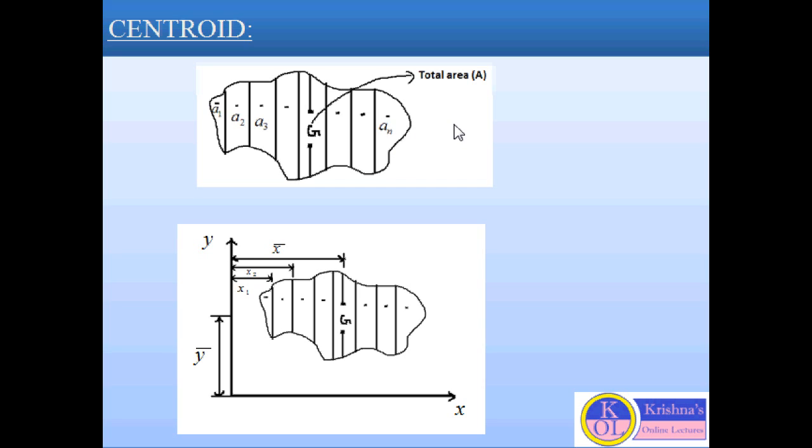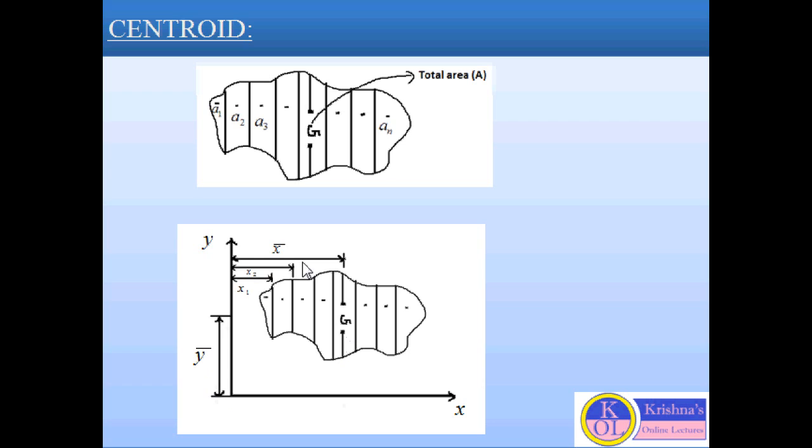I told you the centroid is the geometric center of the body. If we want to find the position of this centroid, the position of G about the y-axis will be x bar, and I marked the position of the centroid about the x-axis, this is y bar.